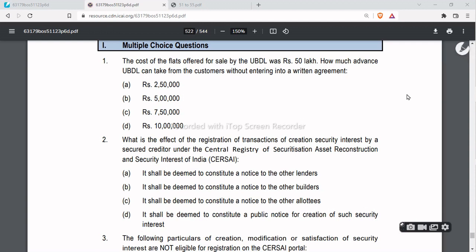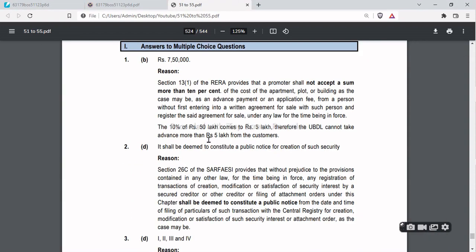Next, what is the effect of registration of transaction of creation of security interest by a secured creditor under the Central Registry of Securitization, Asset Reconstruction and Security Interest of India? Okay, so for this we have to refer to the legal provision. As per section 26C of SARFAESI, any registration of transaction of creation, modification or satisfaction of security interest by a secured creditor or other creditor, or filing of attachment orders under this chapter, shall be deemed to constitute a public notice from the date and time.